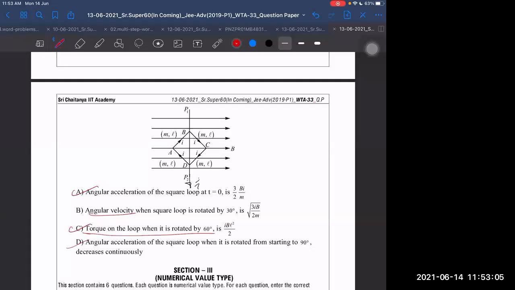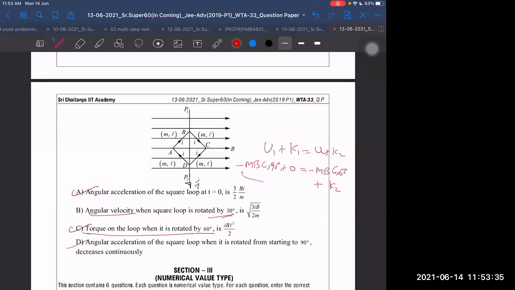B I have not checked, because for B I have to write first U1 plus K1 is equal to U2 plus K2. Initial potential energy is minus M into B into cos 90, which is 0. Initial kinetic energy is also 0. Final potential energy is minus M into B into cos of 60 degree, because rotated by 30 means the angle will remain 60 degree, plus kinetic energy K2, which is half into I into omega square.